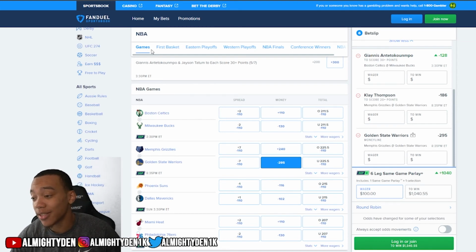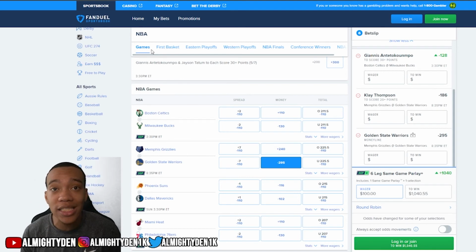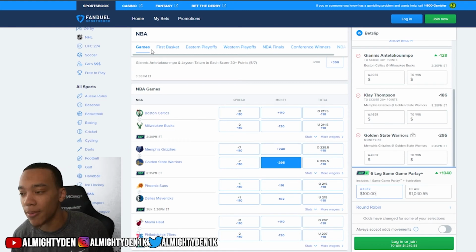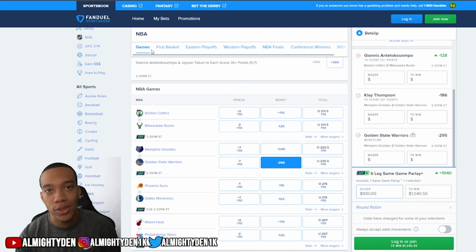But this is definitely, I like the odds, but it's still a gamble. You see what I'm saying? Like I'm not saying that I necessarily feel like it's a lock. Sometimes I feel like things are more certain to happen. But since we have a lot of variables in this game, the more variables you have, that's why the odds are so high. Because we have so many variables.